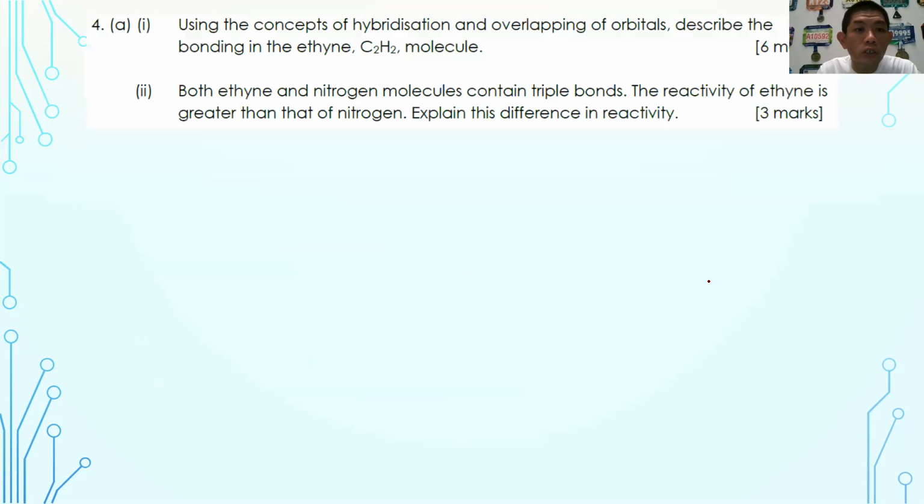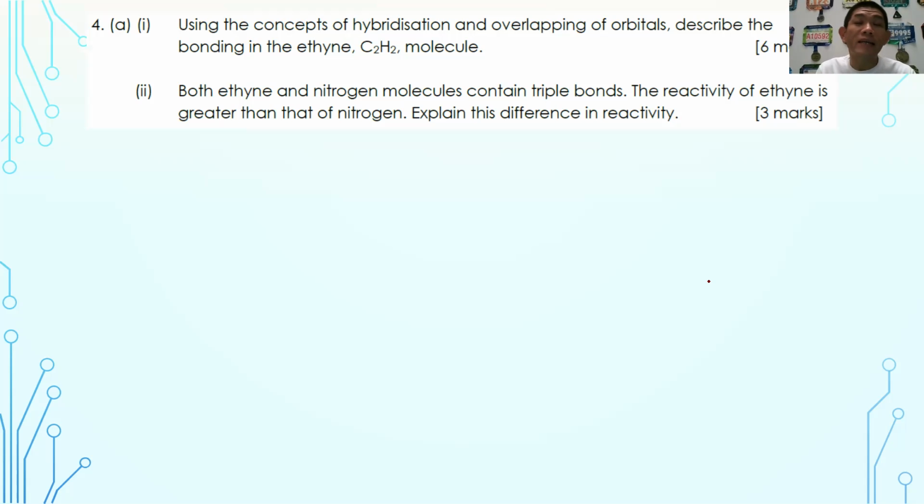Then we go to question number 4. Using the concept of hybridization and overlapping orbitals, describe the bonding of the ethyne C2H2 molecule, 6 marks. Students, when you have such a big marks question, you ought to explain simple things like this. For me, this is just simple. You have to explain from A to Z.